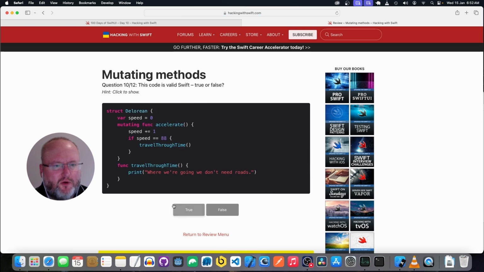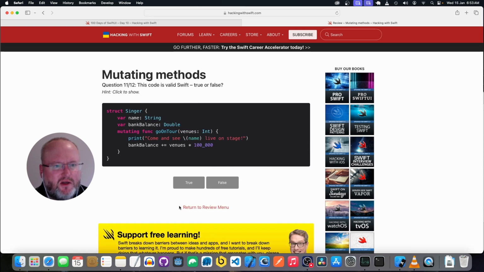We have a structure DeLorean. Property speed, which defaults to 0, which is an int. A mutating function accelerate, which increases the speed. And it calls this travel through time function, which doesn't change anything, so it doesn't need to be mutating. So yes, this looks valid.